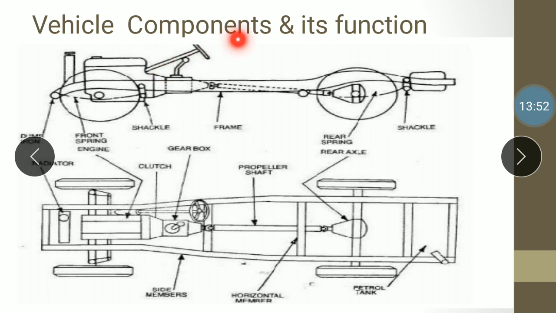In this we can also see the steering. These are the inner components which cannot be seen from outside, but these are the main components responsible for propelling the vehicle.